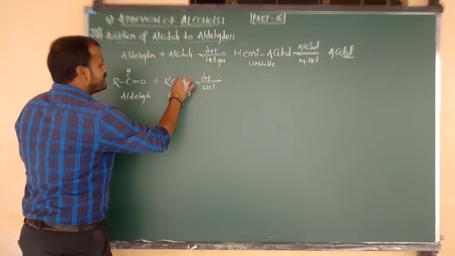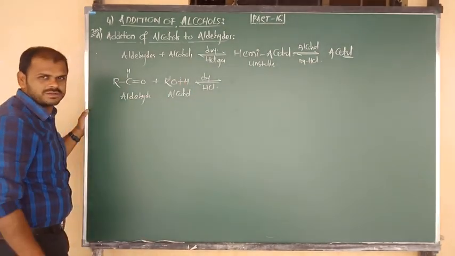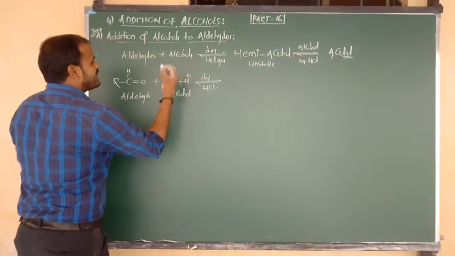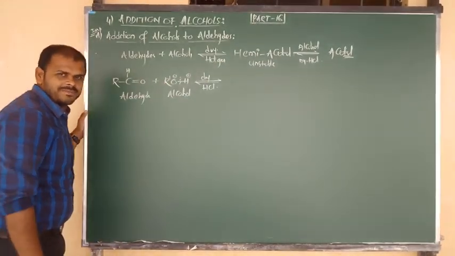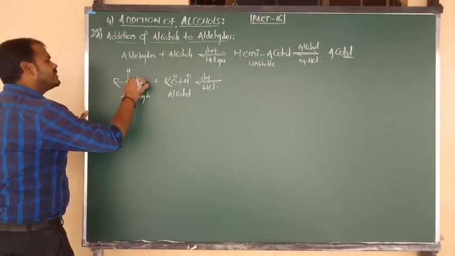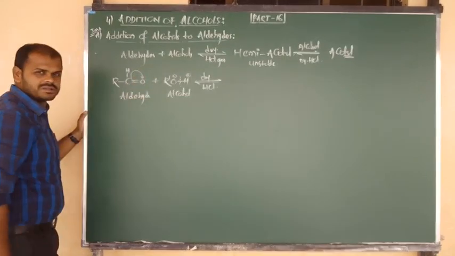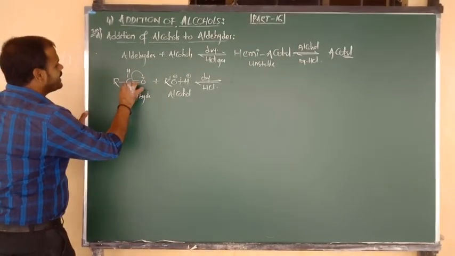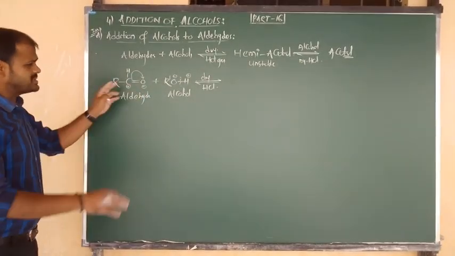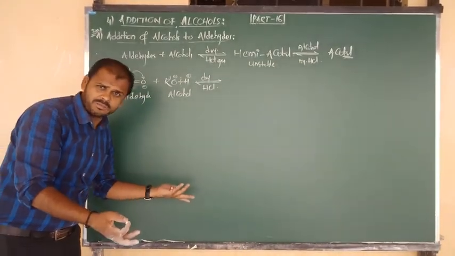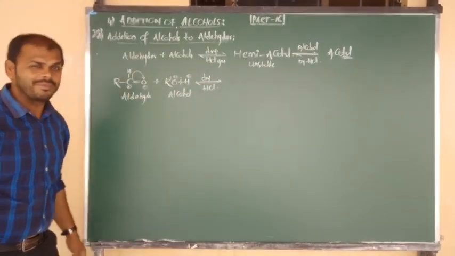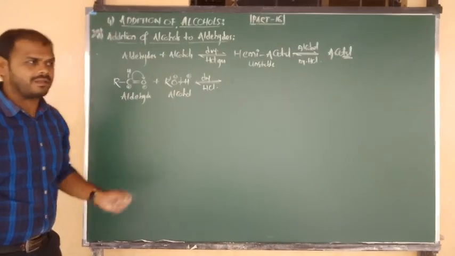Bond breaking takes place between oxygen and hydrogen. Hydrogen carries a positive charge and the alkoxy group carries a negative charge. Similarly, as compared to carbon, oxygen has more electronegativity, so the pi bond will be delocalized towards the oxygen. That means carbon carries a positive charge and oxygen bears a negative charge. Now positive attacks negative, and negative attacks positive. You get one addition product, an unstable intermediate form, called hemiacetal.